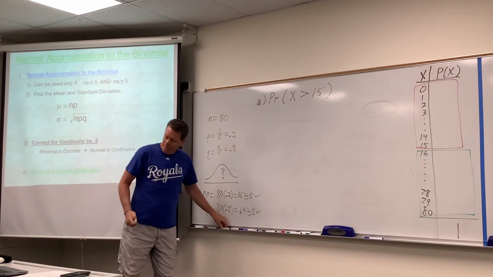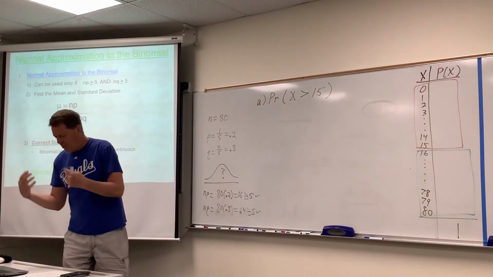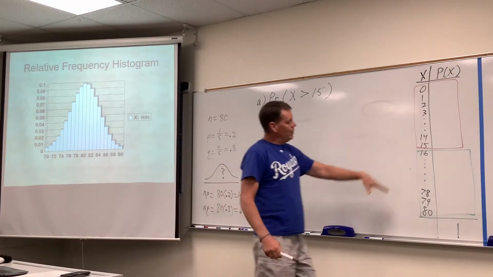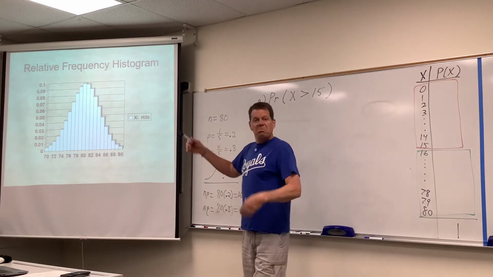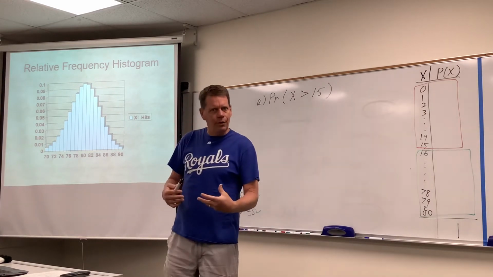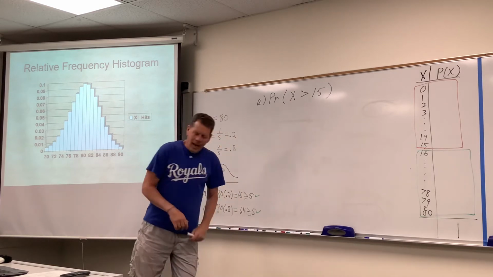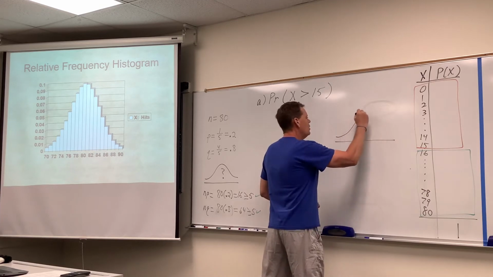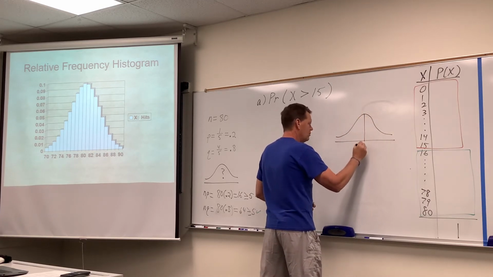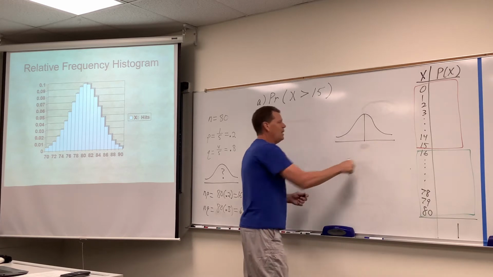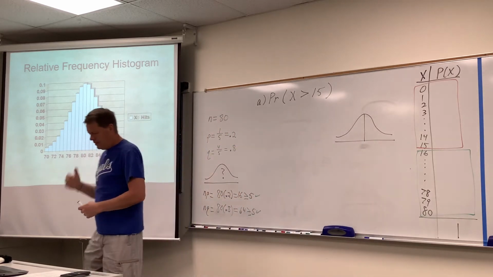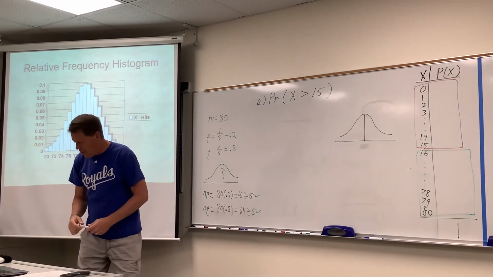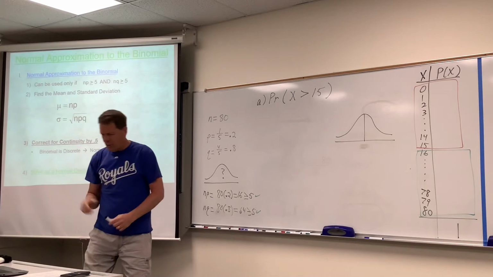Yay! So the point is the mathematicians of the world have determined that if you pass those two rules, the histogram of all these probabilities from 0 to 80 would closely enough resemble a bell curve, all right? So that's the point. And so the idea now would be, yay, we can use a normal distribution, bell curve, as a substitute for this. It's going to be off a little bit, that's why it's called approximation, but there you go. All right, so yes, we can do this.